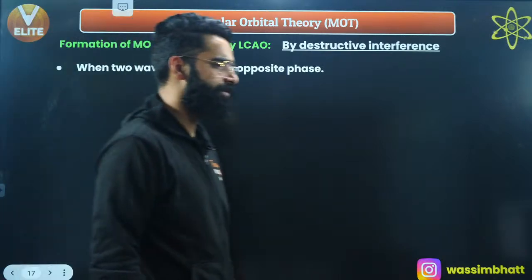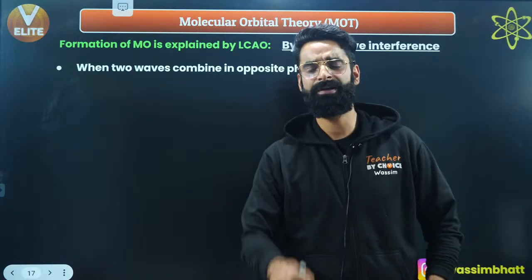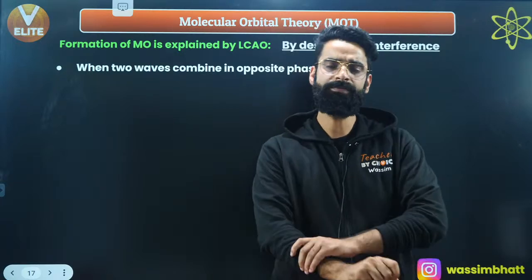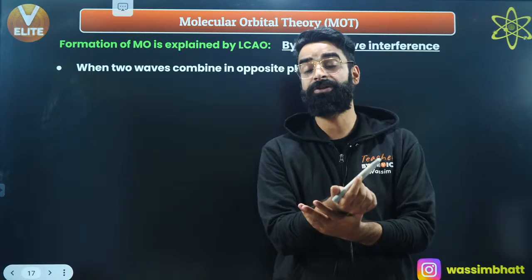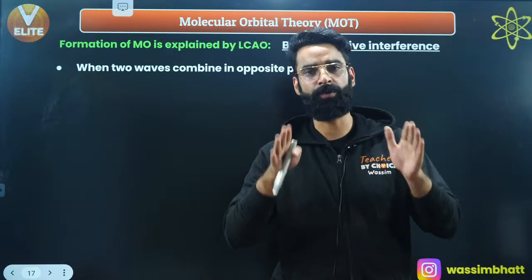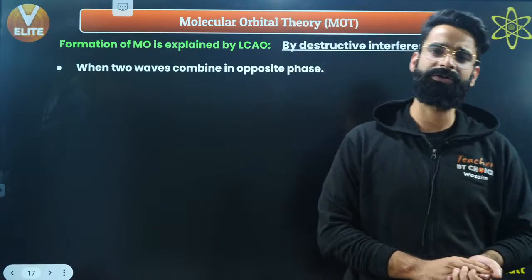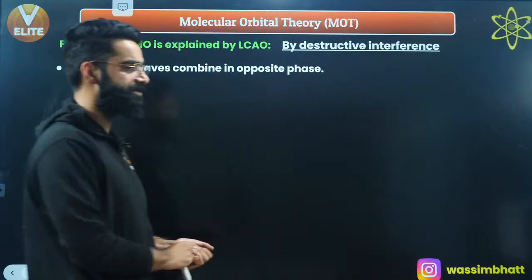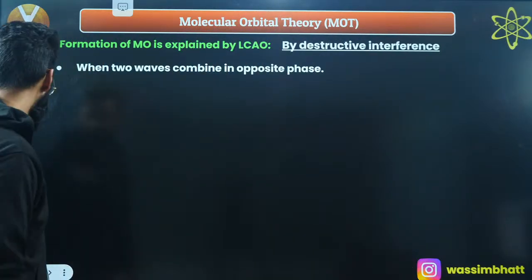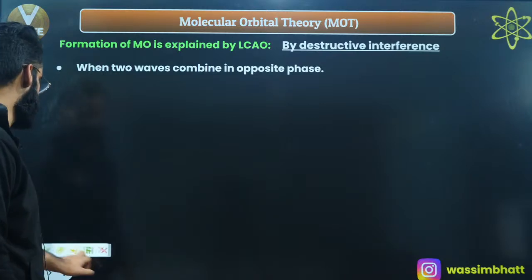Okay, let me move on to something called destructive interference. So till now you got to know what happens by constructive interference. Bonding molecular orbitals get formed in which electron density increases between the nuclei, due to which the repulsions between the nuclei get decreased, right? Stability gets increased. Now, what happens due to destructive interference? Have a look, guys, exactly what is going to happen.